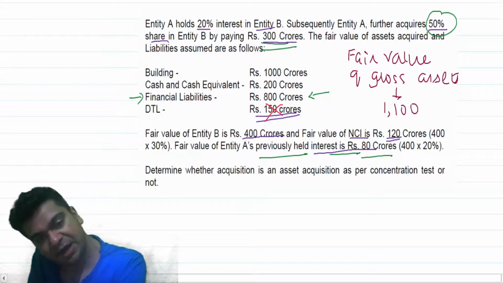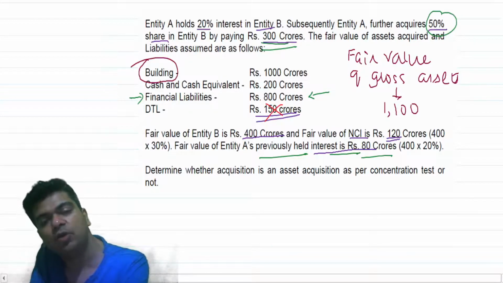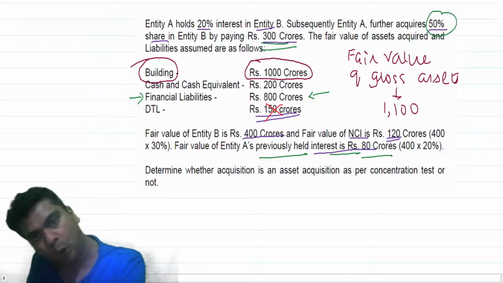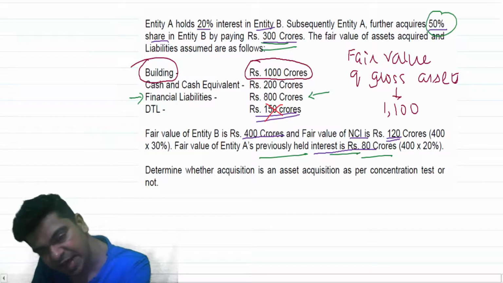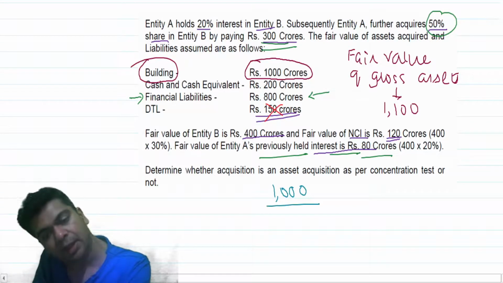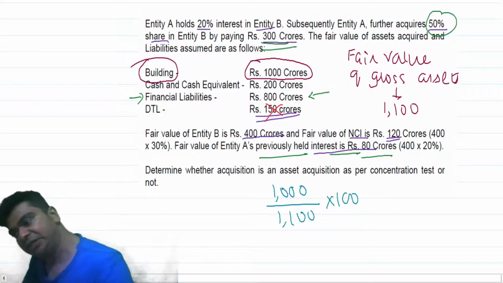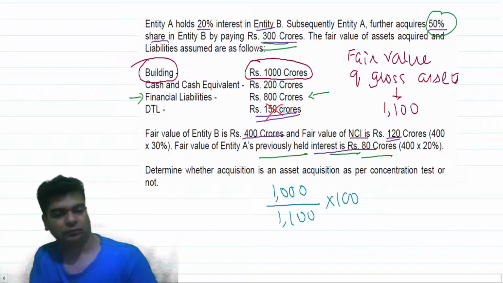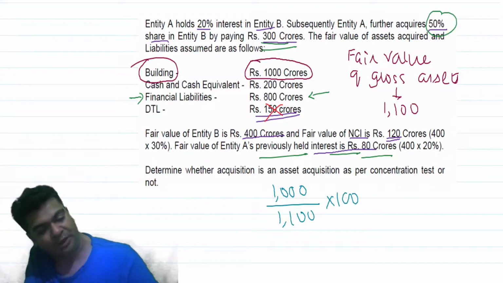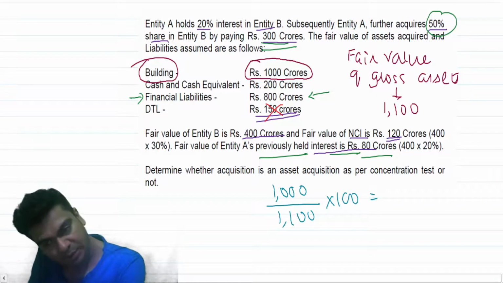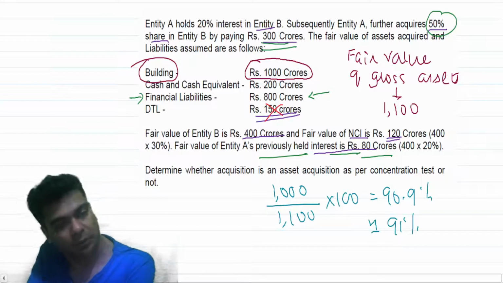Now when I compare 1100 with the assets, I have an asset in the form of a building, and the fair value of the building is 1000 crores. You know what I will do? I will take 1000 and divide that by 1100, and try to express this as a percentage. It is turning out to be some 90.9%. Approximately I can say 91%.